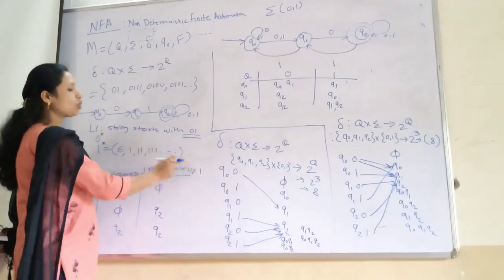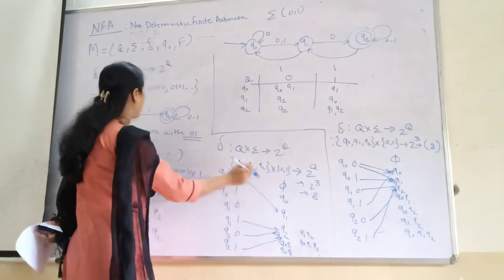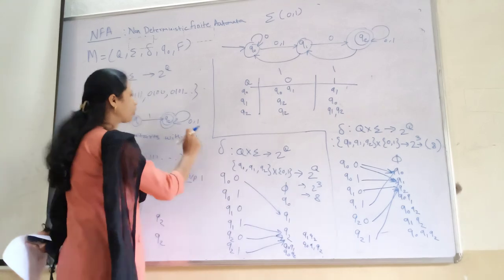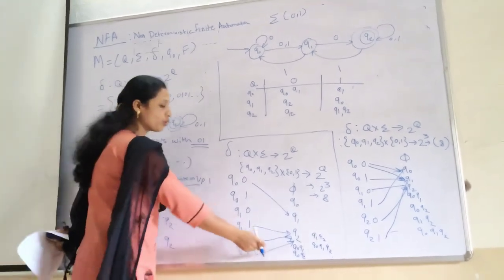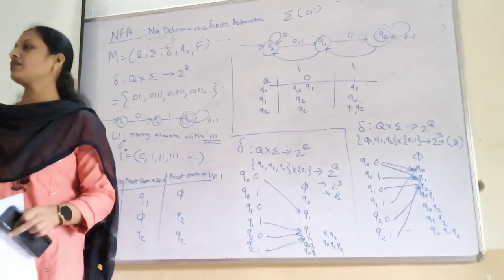Same, we can show q0 on 0 moving to q1. Then q1 on 1 moving to q2. q2 on 0, 1 moving to q2 itself. Okay, this way we can show the transitions in an NFA.